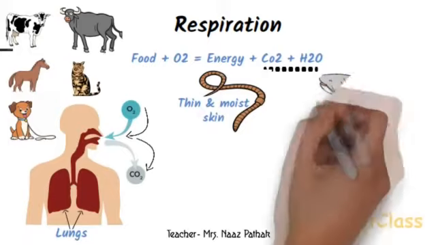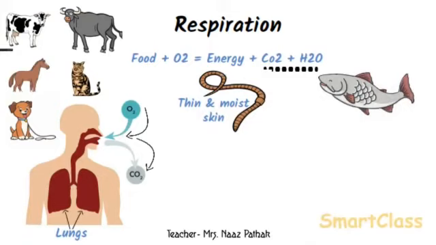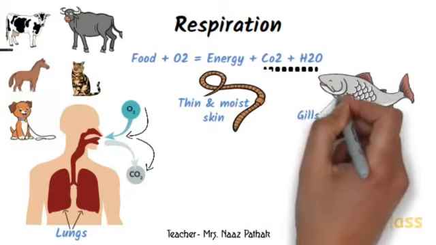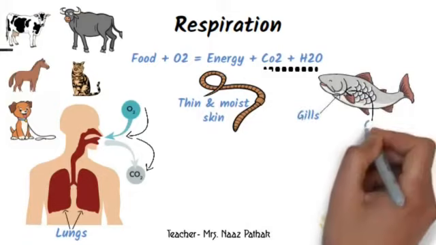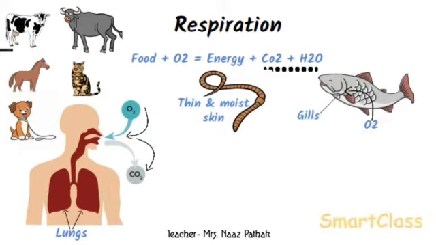The fish has special organs called gills for breathing. The gills absorb oxygen dissolved in water. Carbon dioxide is also expelled out through gills.